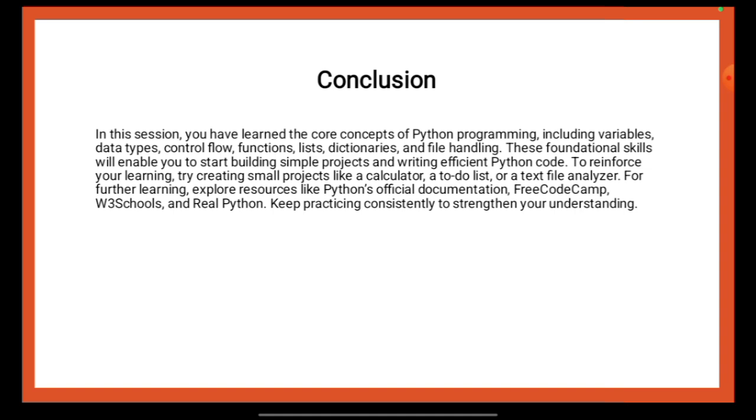The conclusion suggests that you should apply these concepts by working on small projects like a calculator, a to-do list, or a text file analyzer to reinforce your learning. It also encourages you to use resources like Python's official documentation, FreeCodeCamp, W3Schools, and Real Python for deeper learning. So this is everything that can be said as per the mentioned details.